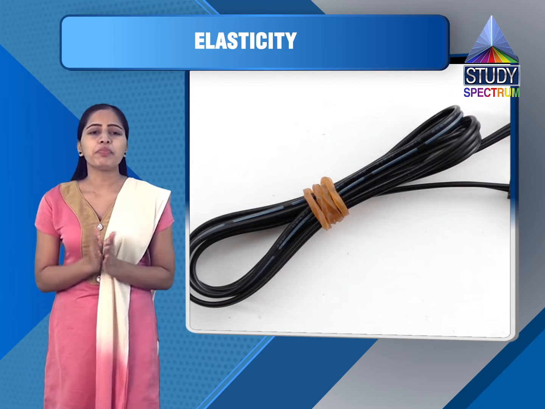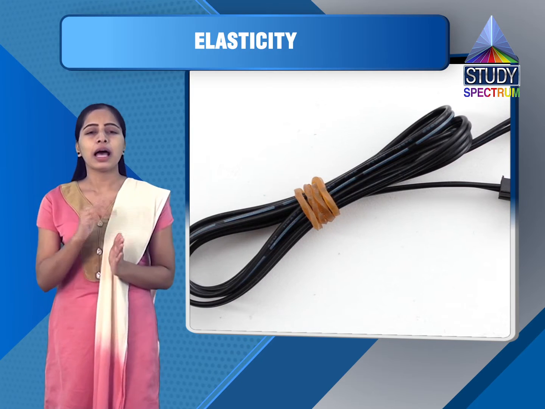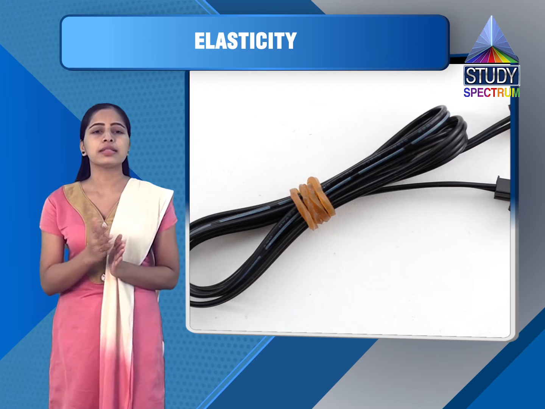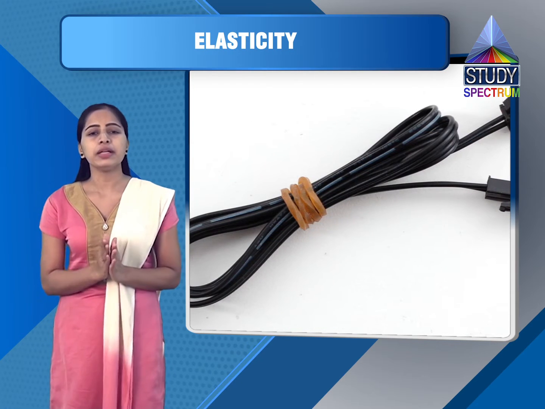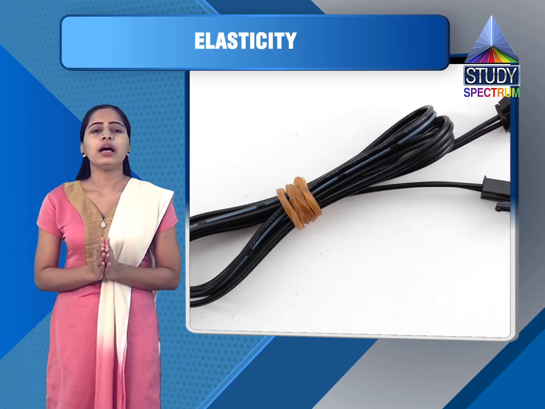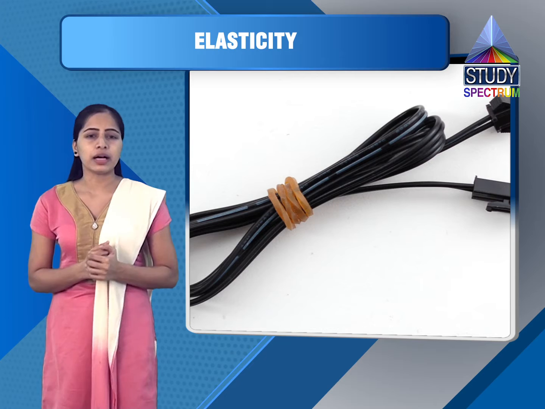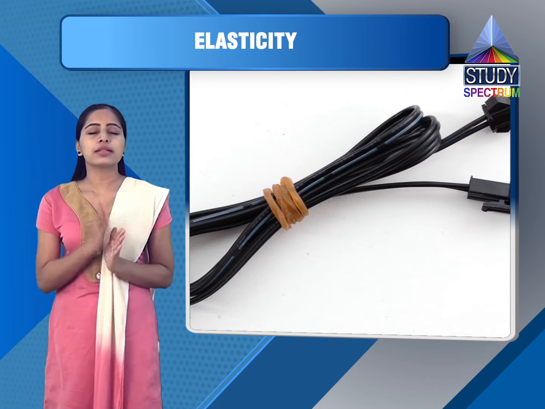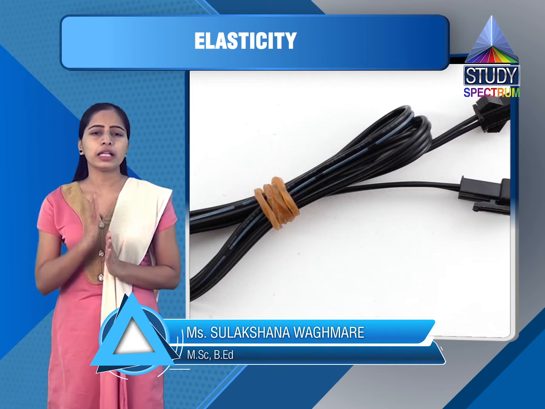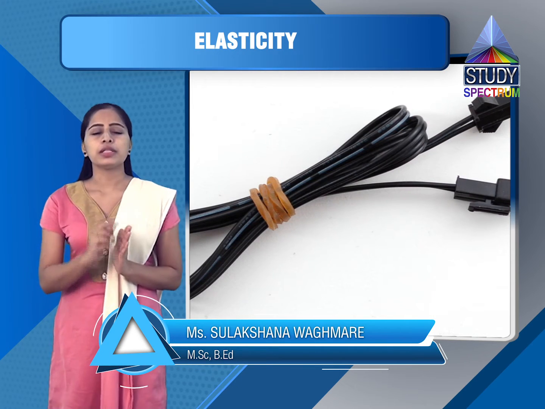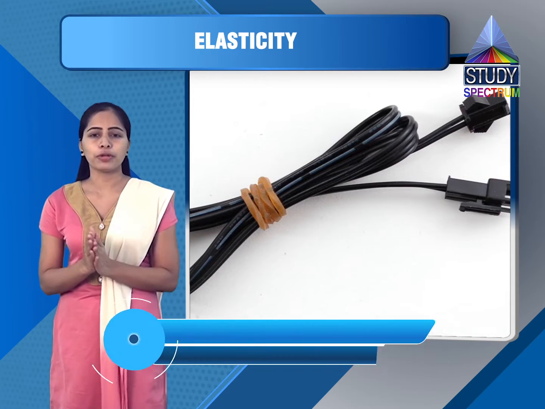Now here YP is the yield point, that is where plastic flow begins. I will explain later what this yield point is. N is the breaking stress and B is the breaking point. Now the initial part OE, as you can see in the graph, is a straight line and it denotes that stress is directly proportional to strain. Means up to this point Hooke's law is obeyed. It is up to point E.